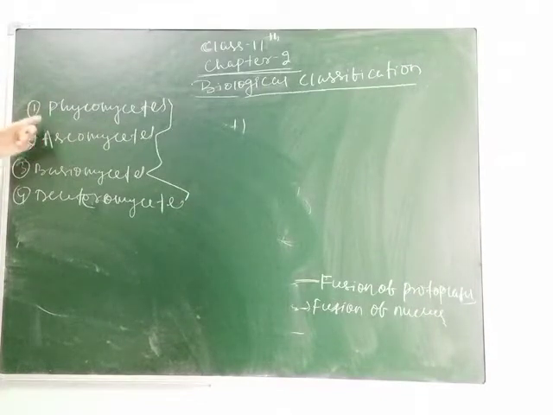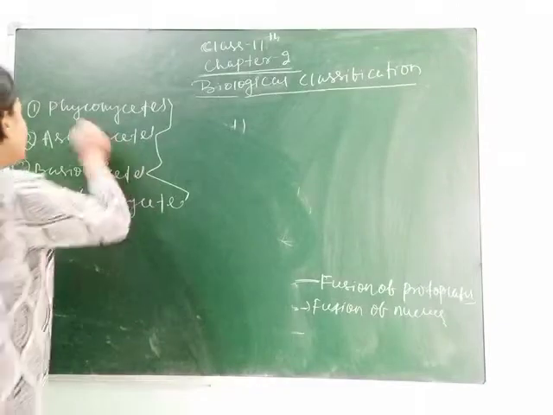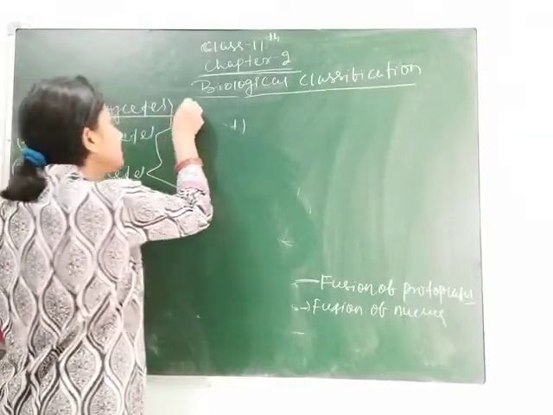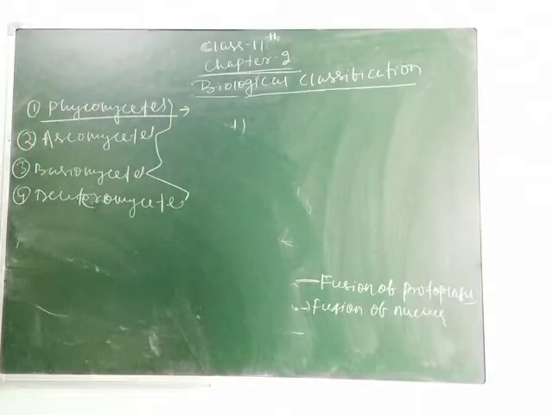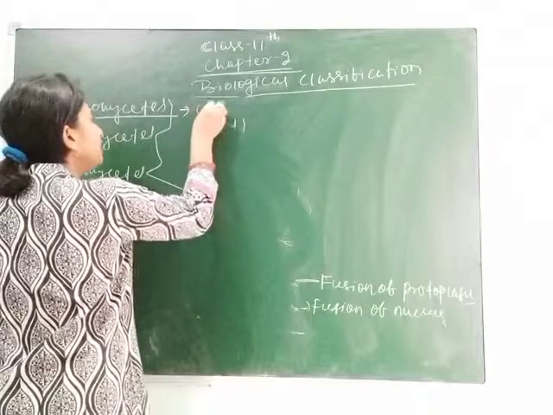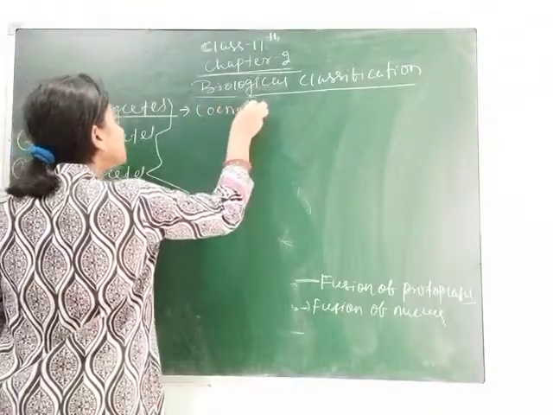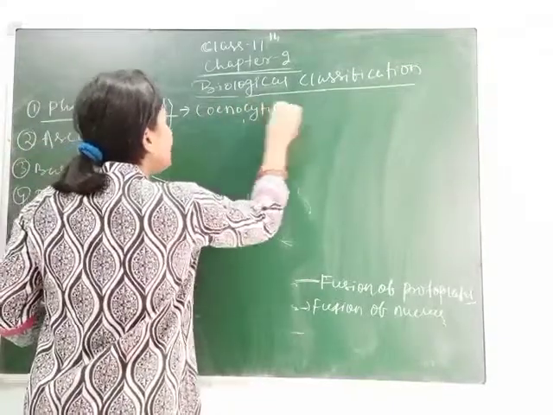So Phycomycetes, Ascomycetes and Basidiomycetes. If we see the mycelium of Phycomycetes, it is sometimes cenocytic and septate. Here you have to remember the terms cenocytic and septate.